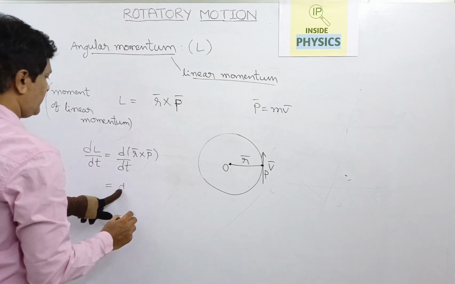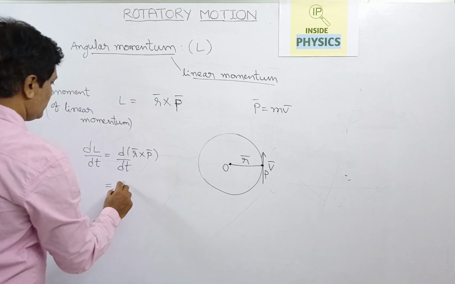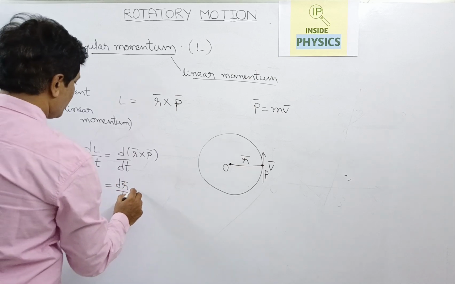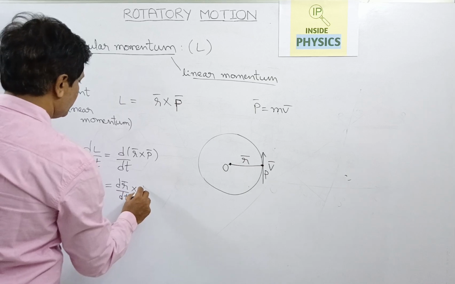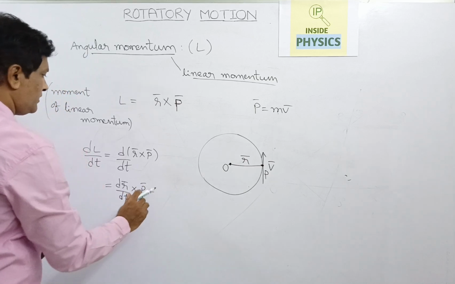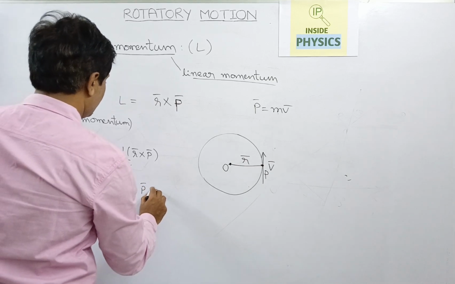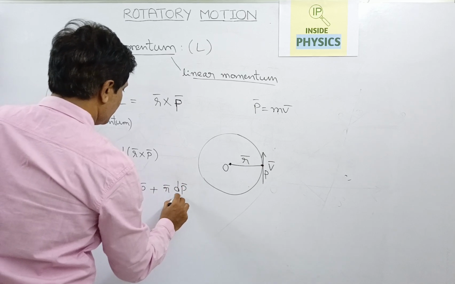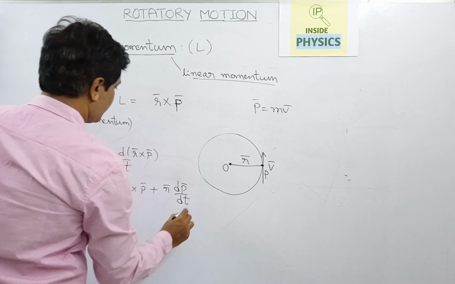It can be written as dr bar by dt cross p bar plus r bar cross the differentiation of the momentum vector.